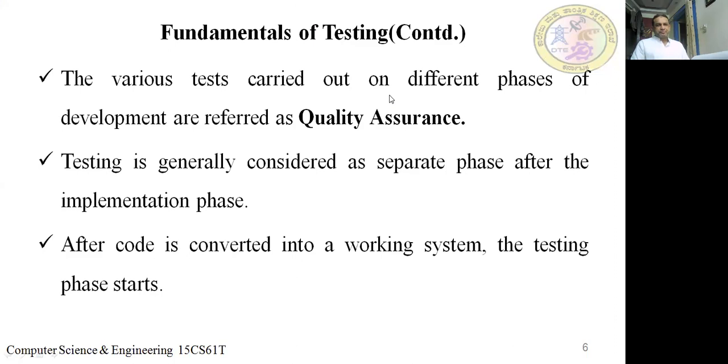After the code is converted into a working system, the testing phase starts. When the code or the software program or project implementation is completed, then we start testing whether the code is right or not. That phase we call the testing phase. When testing is done at every phase, we call that quality assurance. And when the code has been written, we test it at the end. We call that a separate testing phase, done by the test engineers.